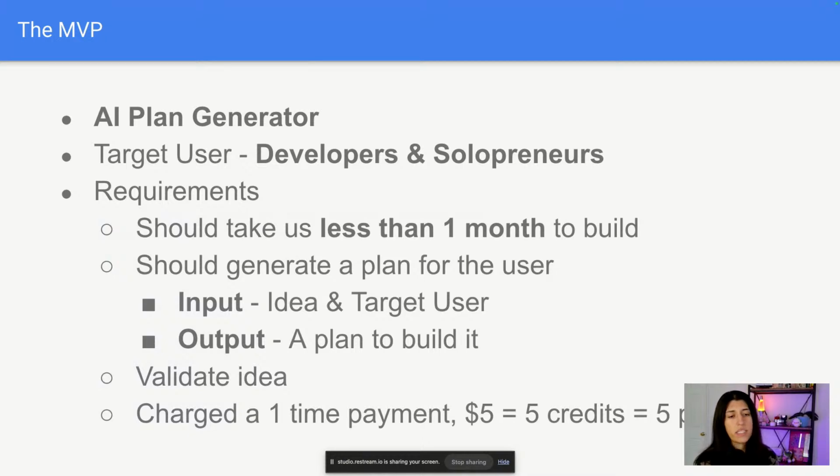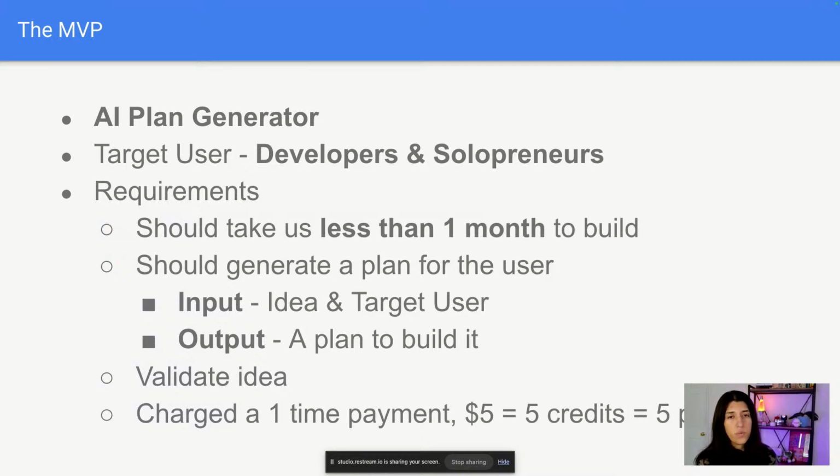And then the expected input from the user. Let's say you have an idea, like I want an app that does this, and then a target user, to help the AI build more context around what the plan should be. And then the output would be a plan to help you build out that idea.